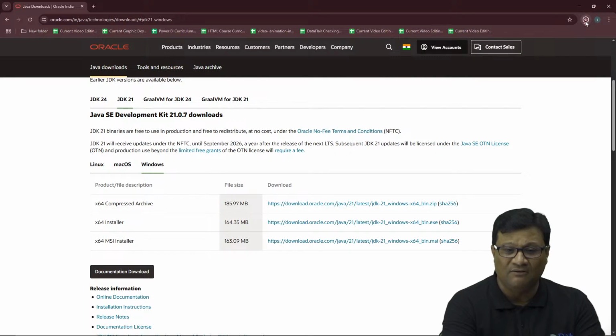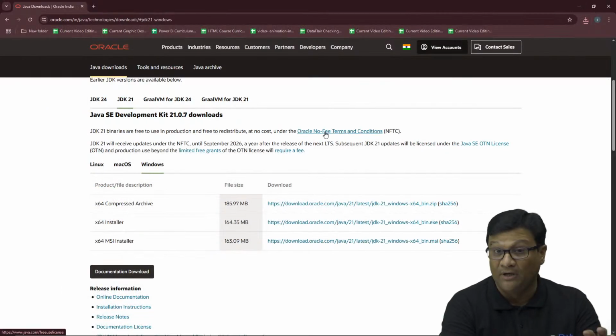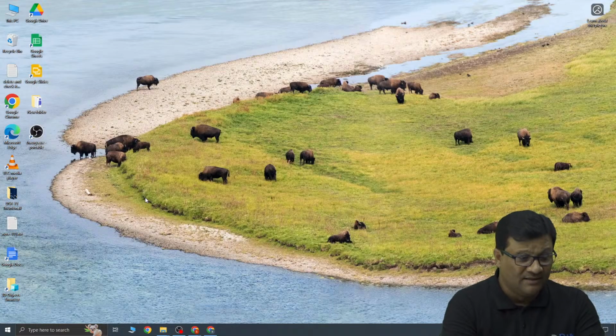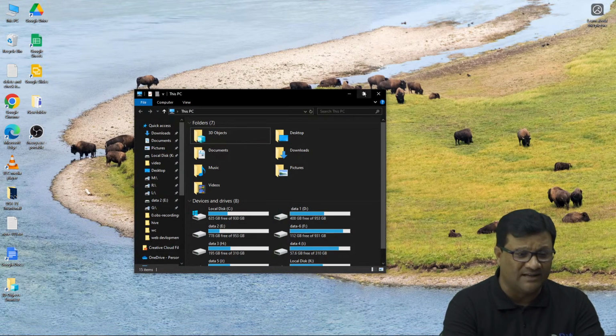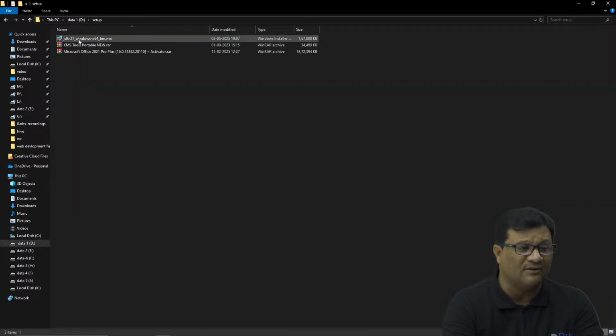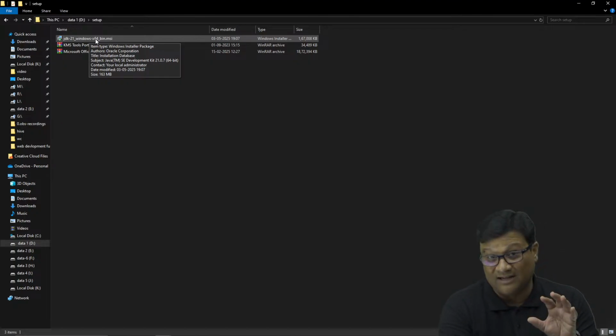Now you will find this download in your downloads folder. Simply cut it from here and paste it in any specific folder where your setups are kept. You have to paste this complete setup in your specific folder. In my machine I already have this setup in my D drive. There is a folder called setup, and I'll simply paste it here. So, JDK 21 Windows, this is what I installed.